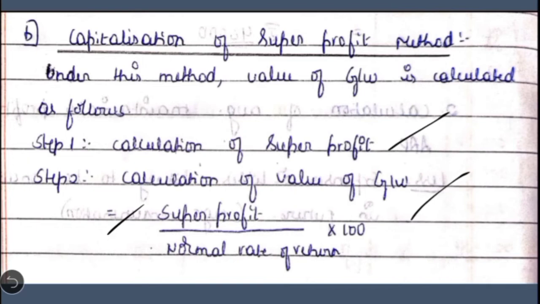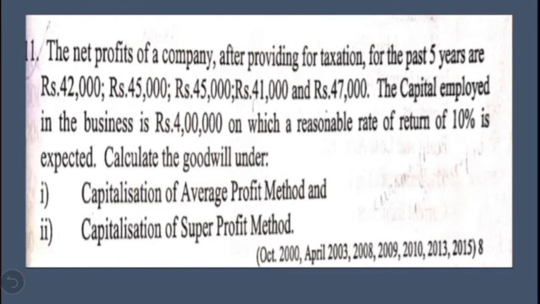So now let us take up the first question. The net profits of a company after providing for taxation for the past 5 years are 42,000, 45,000, 45,000, 41,000 and 47,000. The capital employed in the business is rupees 4 lakh, on which a reasonable rate of return of 10% is expected. Calculate the goodwill under capitalization of average profit method and capitalization of super profit method. So for the same question you have to calculate the goodwill under both the methods.